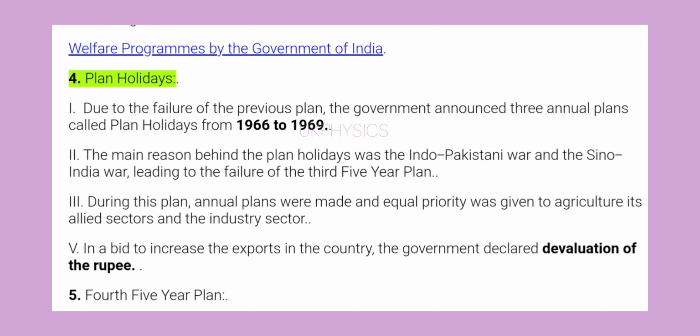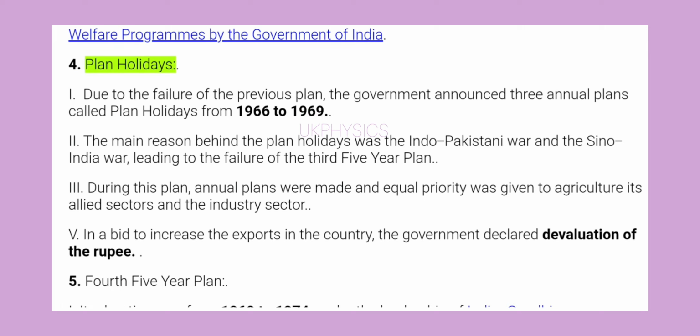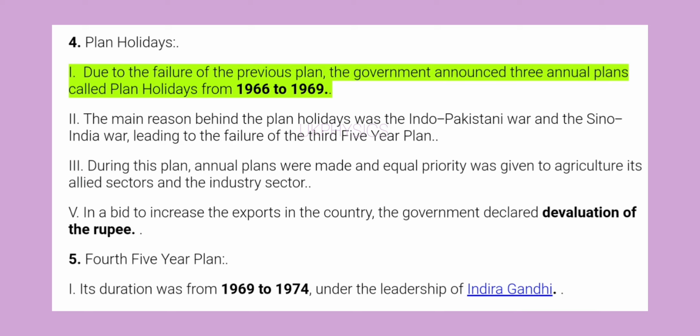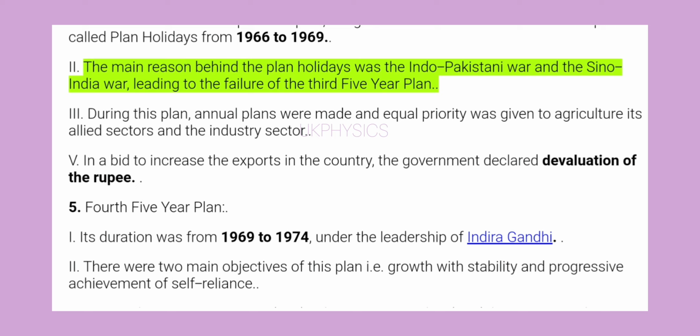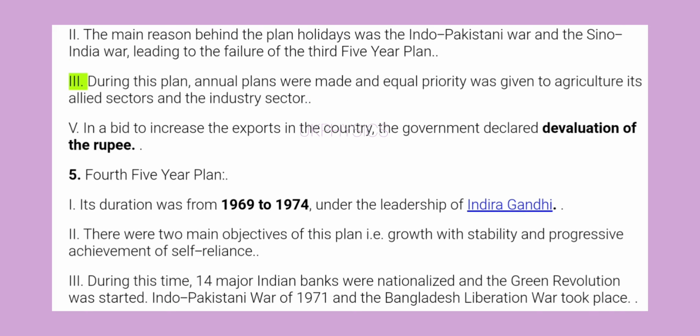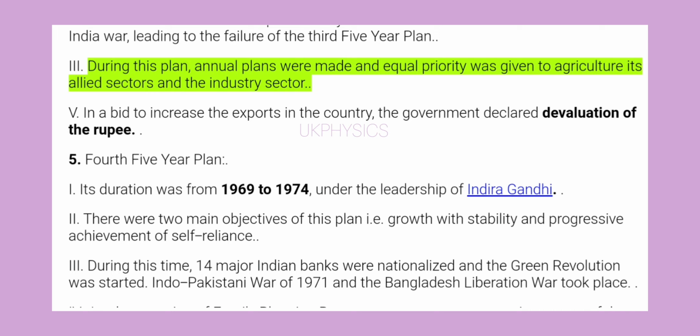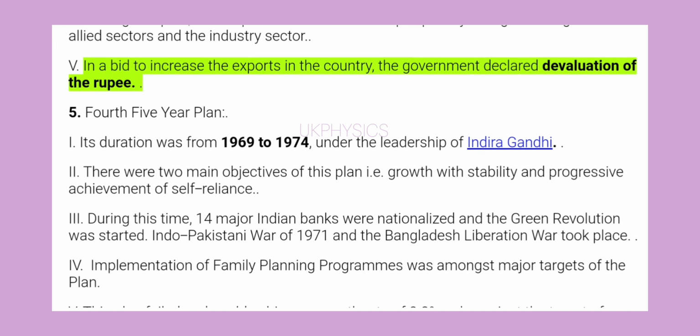4. Plan holidays. 1. Due to the failure of the previous plan, the government announced 3 annual plans called Plan Holidays from 1966 to 1969. 2. The main reason behind the Plan Holidays was the Indo-Pakistani War and the Sino-India War, leading to the failure of the third 5-year plan. 3. During this plan, annual plans were made and equal priority was given to agriculture, its allied sectors, and the industry sector. 4. In a bid to increase the exports in the country, the government declared devaluation of the rupee.